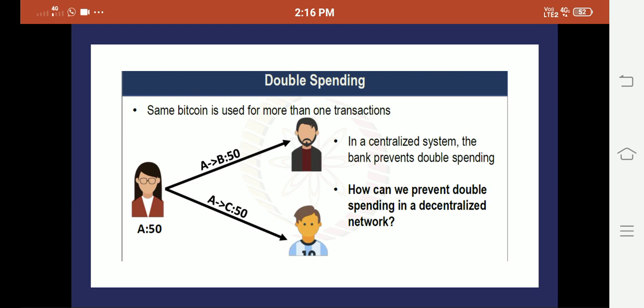So in the traditional banking system, if you want to transfer digital money from one wallet to another wallet, the bank will verify. Here the bank acts as a third party entity, and before initiating the transaction, it verifies the wallet, whether we have a sufficient balance. If we have sufficient balance, then only we can make the money transfer.